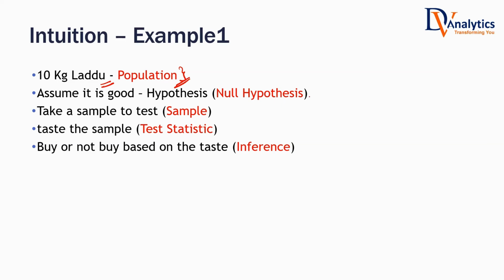Then we start with an assumption. It's known as hypothesis or null hypothesis. Here, before eating the laddu, what is the assumption that you made? Even if you are eating, what will be the basic assumption that you will make? Maybe, okay, I'm giving you a chance, maybe the taste is good. That's the basic assumption. Yes or no? That's what you assume. If you feel that the laddu is pretty bad, then you will not even eat it. So you start with a basic assumption. That basic assumption is known as null hypothesis. Hypothesis means assumption. Then let us suppose if you want to test 10 kg laddu, would you really eat all that 10 kg and finally tell whether it is good or bad? Do you think the shopkeeper will allow that? There is no way. So to test the population, what do we use?